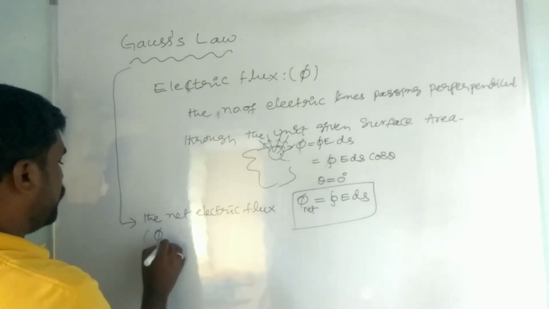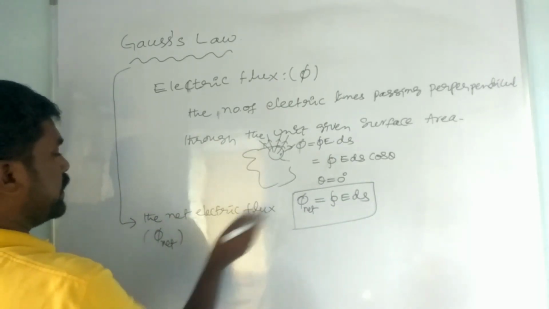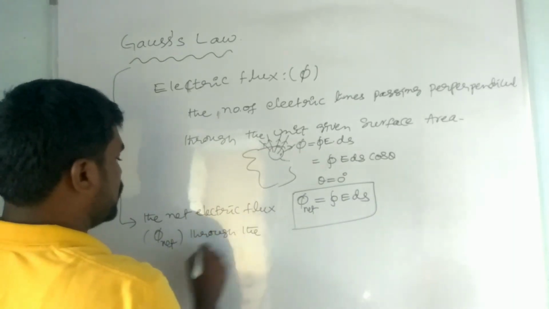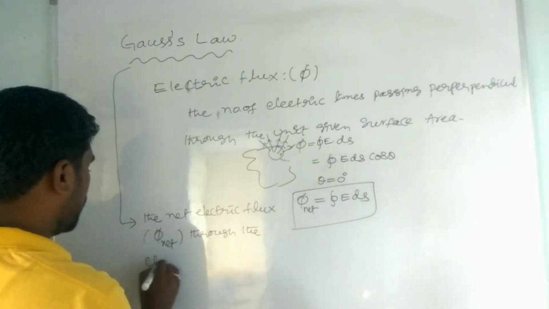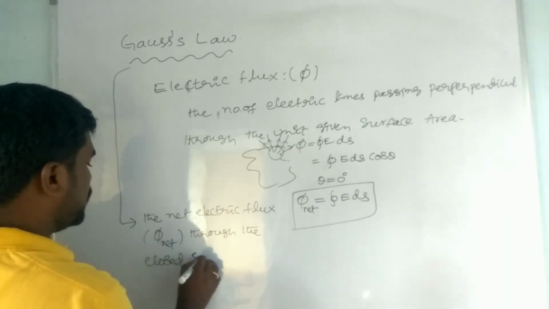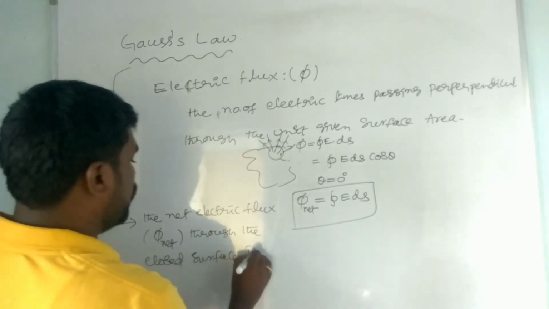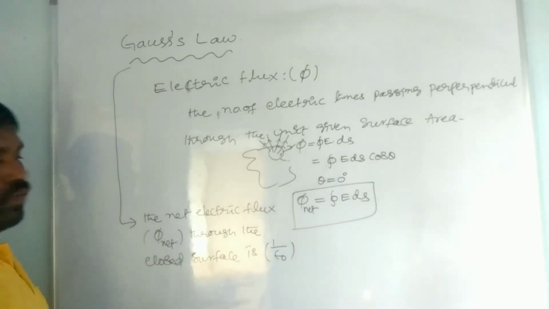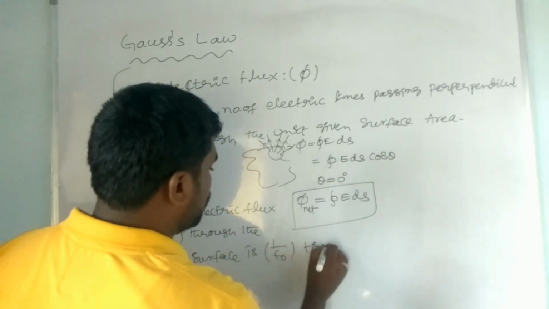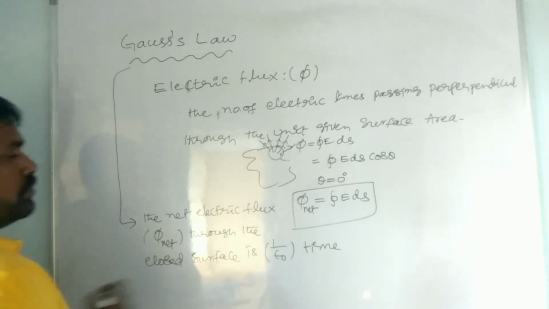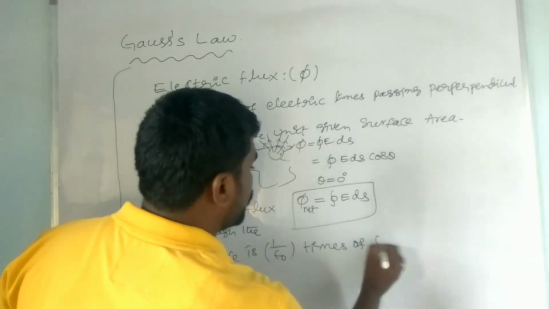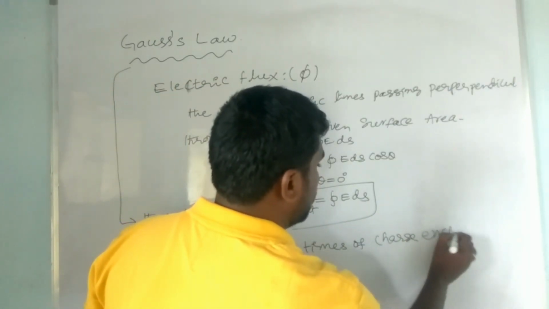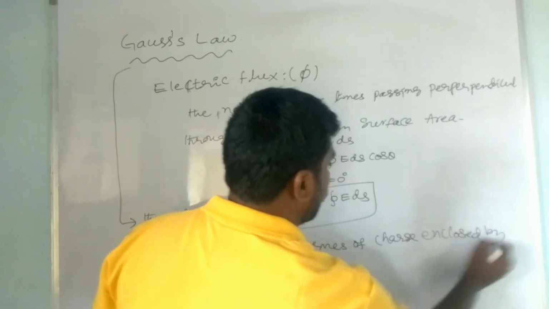Phi net, the net electric flux through the closed surface, is 1 by epsilon naught times the charge enclosed by the surface.